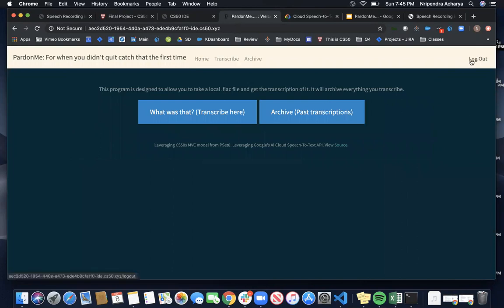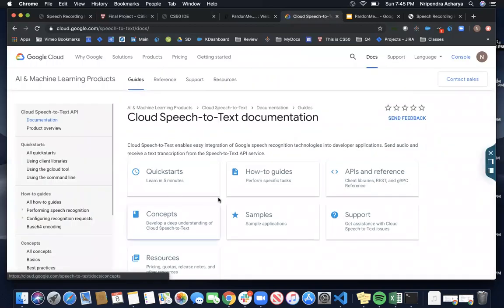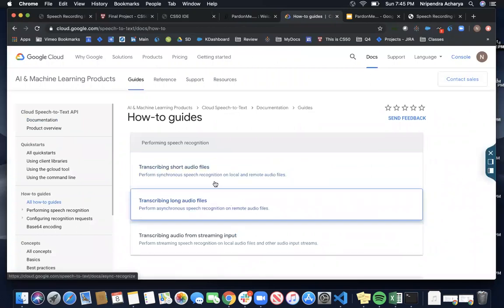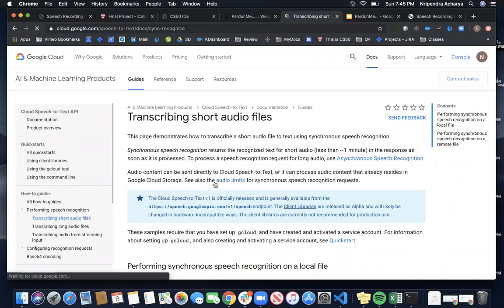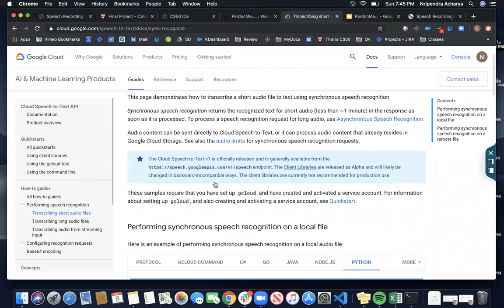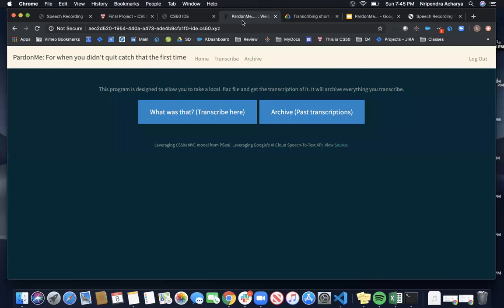And then, yeah, that's my final project. I think what really took quite a while was figuring this out. Out of all of this, if I go to the how-to guides, I believe I used the short audio files because they do synchronous speech, but really asynchronous speech is not that much harder, except I was worried I would have to pay. So that's what I did, and this is, Pardon Me, my final project. So thank you.